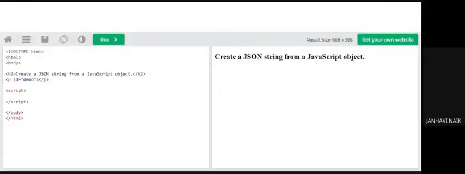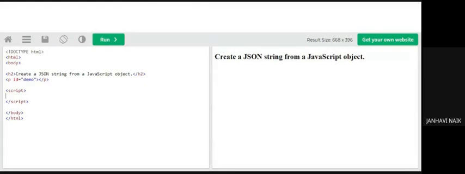I will show you one example of the same. The same syntax that you see here, I'm copying into my editor, and let us see what output we get. This is my normal program: doctype HTML, body, header, and my script.